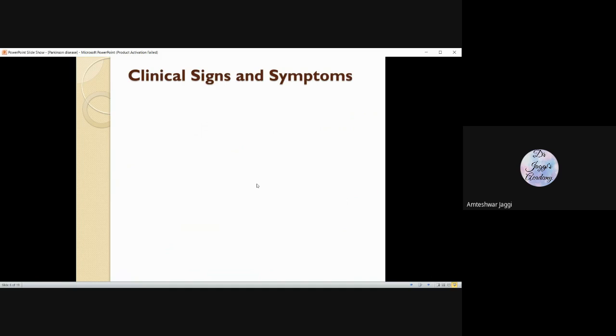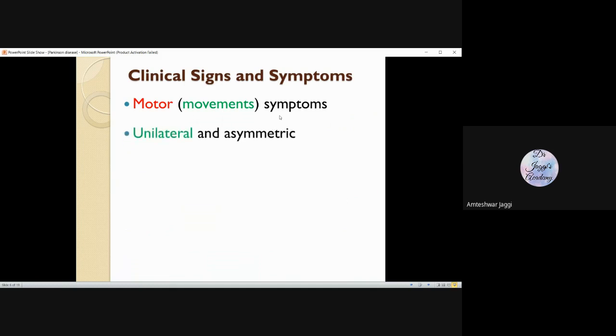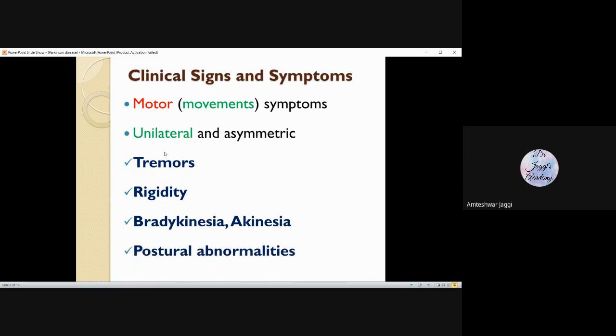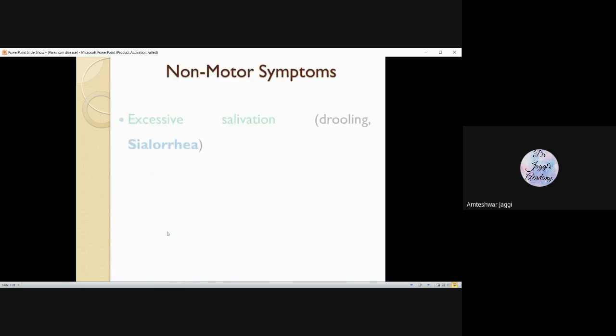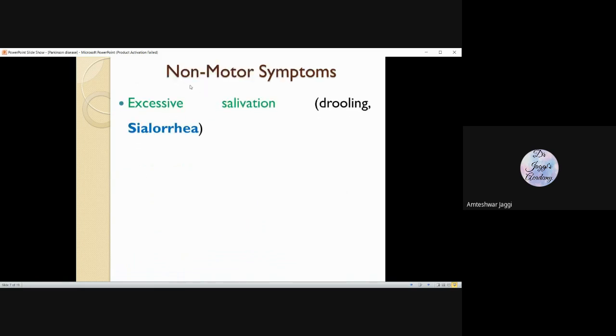So what are the signs and symptoms of Parkinson disease? Mainly, these are motor symptoms, motor problems, actually, movements of the body are affected. In the initial stages, it is unilateral, that means one half of the body is affected, or we can say the symptoms are asymmetric, one side of the body. And what are the symptoms? Tremors, rigidity, bradykinesia or akinesia, and postural abnormalities. We will discuss these things one by one later on. But there are some non-motor symptoms also.